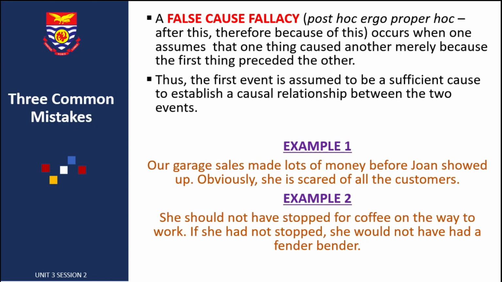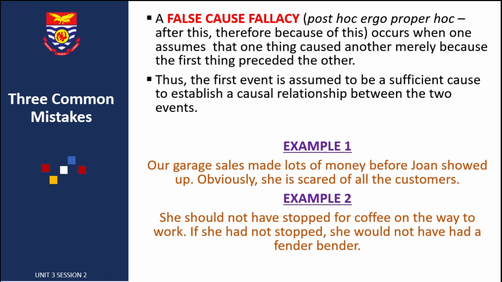Now, understanding these causal errors leads us to the discussion of three common mistakes, which are causal fallacies. And the first of them is the false cause fallacy. So, what is a false cause fallacy? It's sometimes known in Latin as post hoc ergo propter hoc, which is translated in English as after this, therefore, because of this.